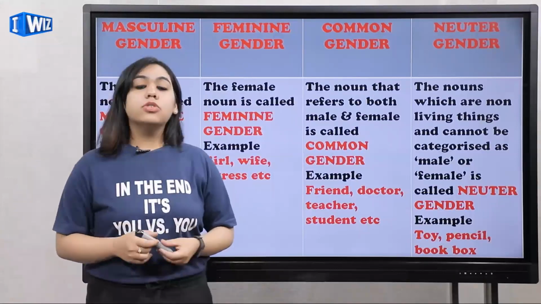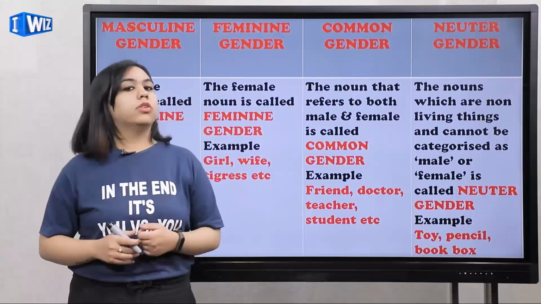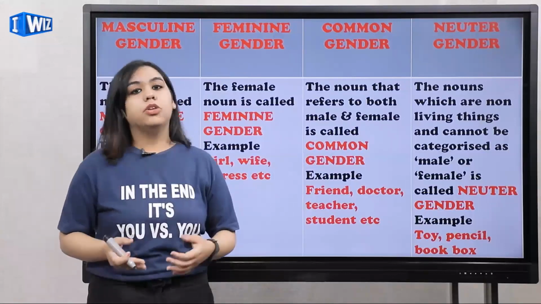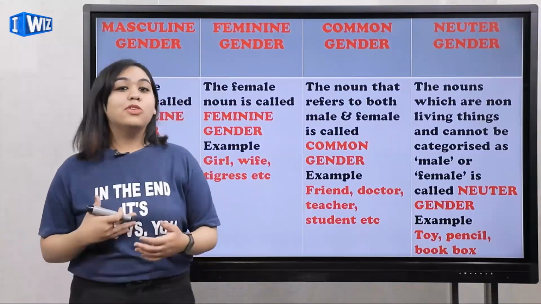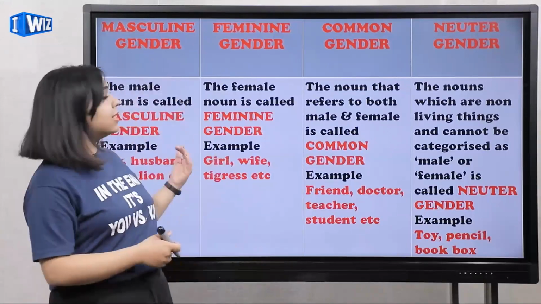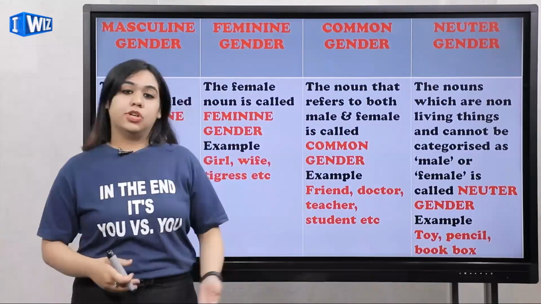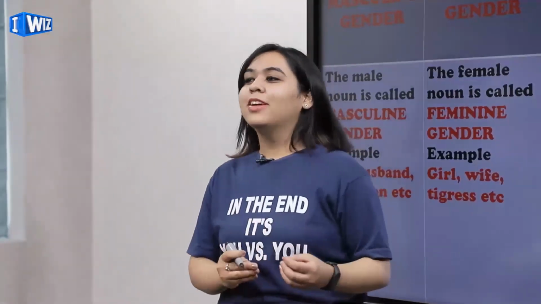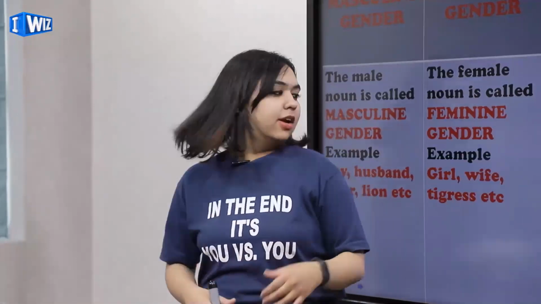Then I ask you back, where are you going, what are you doing this evening? So you say, ma'am, I have an appointment with the doctor. By your word doctor, I know that you're going to visit a doctor, but I don't know whether the doctor is a he or a she, whether it's the masculine gender or the feminine gender. So I will put the word doctor under the heading common gender. Okay, so it's clear.